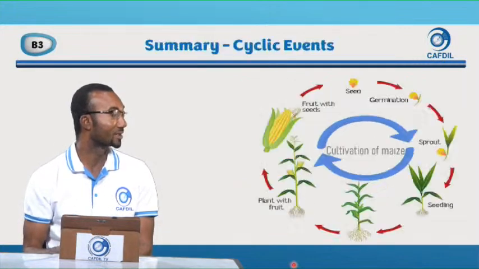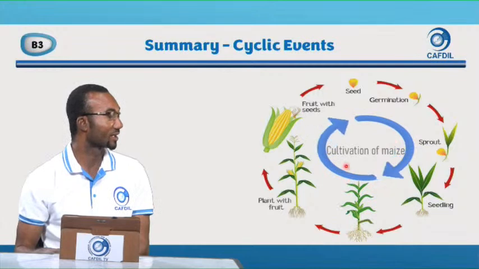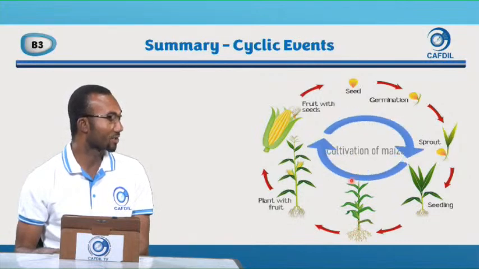We also looked at the cultivation of maize, which is also cyclic. So this is the seed. We plant the seed, it will germinate, it will sprout, and then we get the seedling. As it gets sunlight, it prepares food, and then the plant begins to grow bigger and stronger. It develops ears of maize, it matures, we harvest, and then we keep the seed and plant again. So it's cyclical.